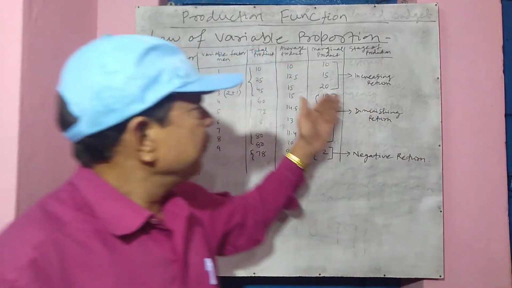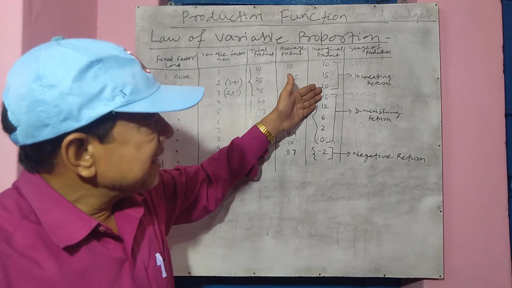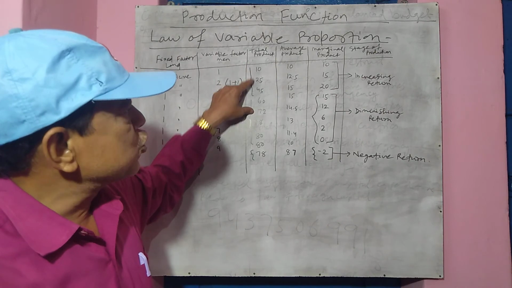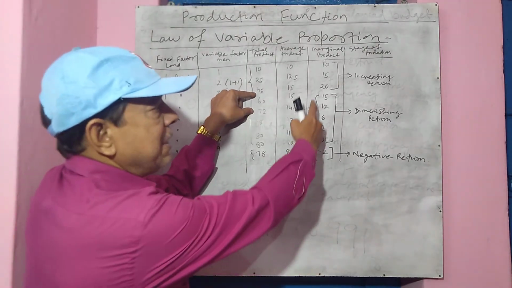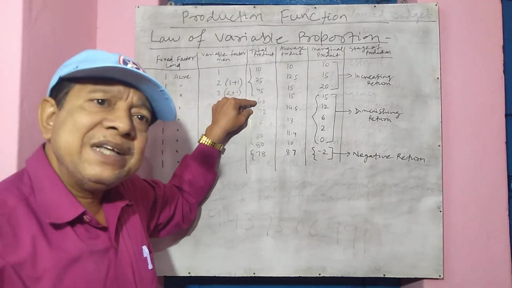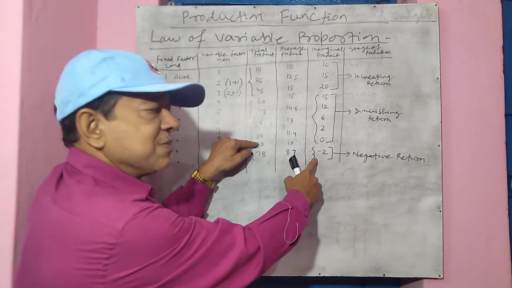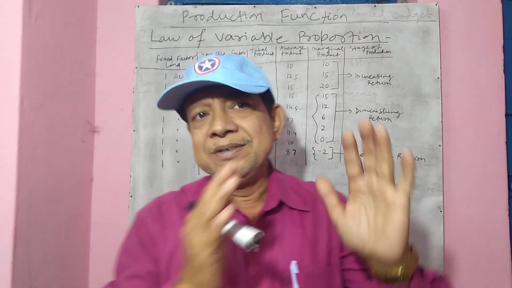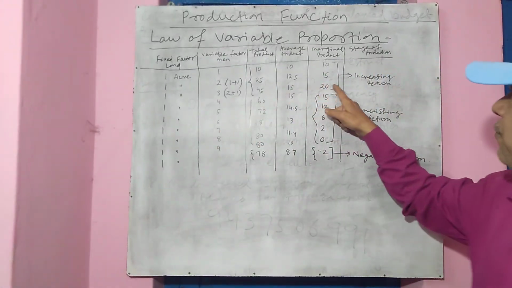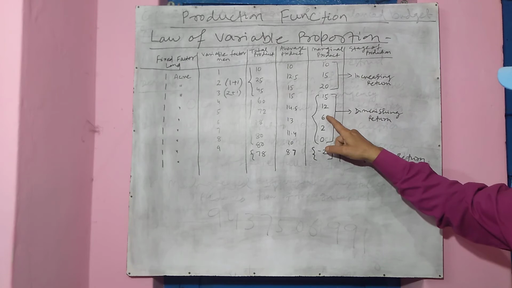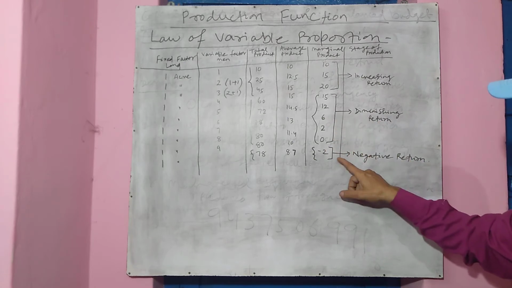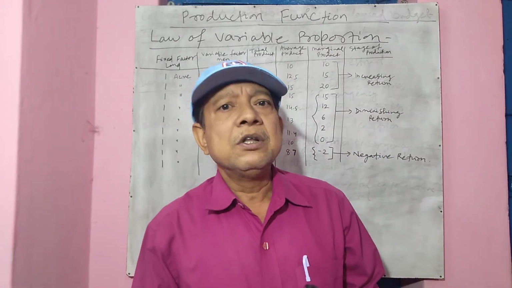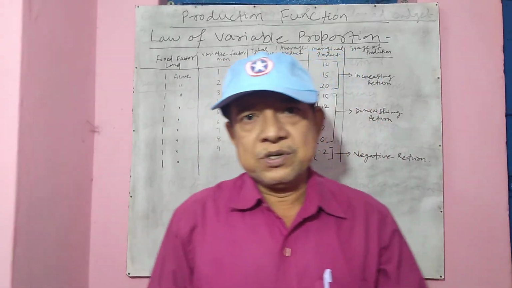Therefore, the marginal product initially rises, then diminishes, then becomes negative. When it rises, total product also rises at an increasing rate. When marginal product falls, total product still rises but at a diminishing rate. When marginal product becomes negative, total product also falls. Therefore, these three stages: the first stage we have called increasing return, the second stage diminishing return, the third stage negative return. These three returns come under the law of variable proportions.